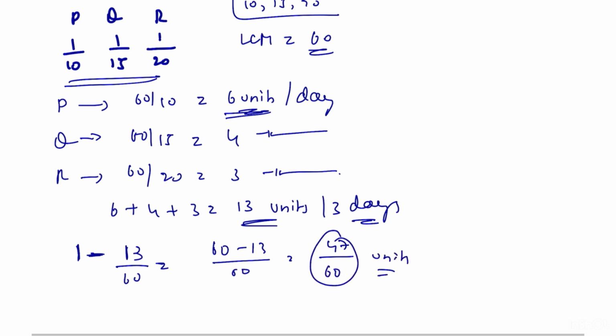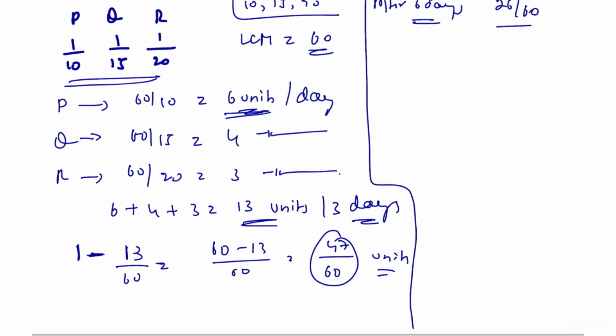Okay, now we calculate. After 3 days 13 by 60 unit is completed. After 6 days, that is a multiple of 2, 13 into 2 is 26, so 26 by 60 units of work is completed. After 9 days, 13 into 3, that is 39 by 60 amount of work is completed.